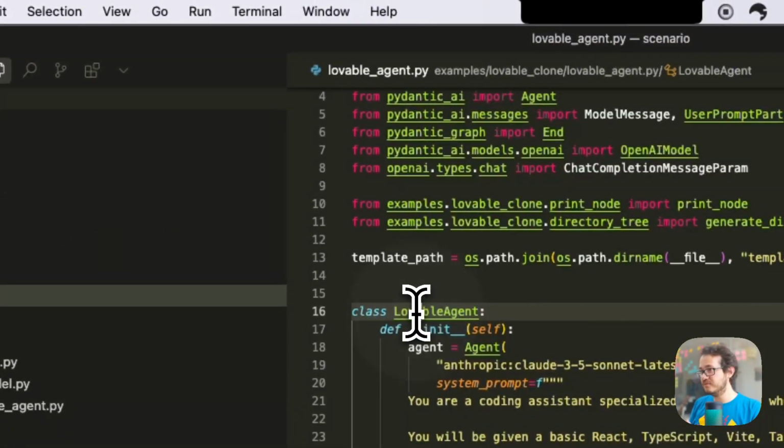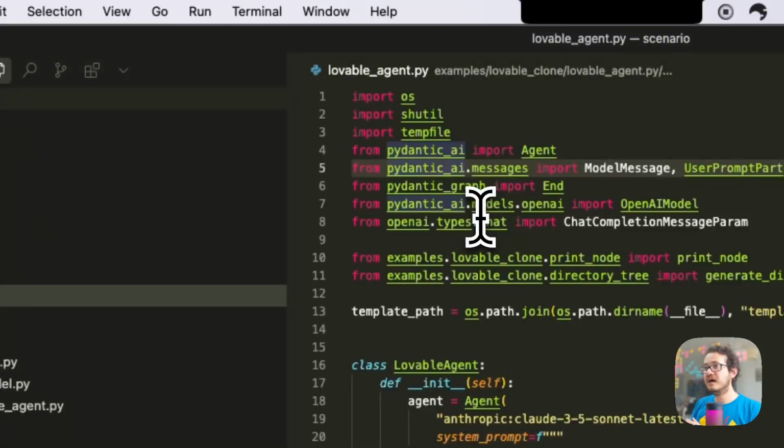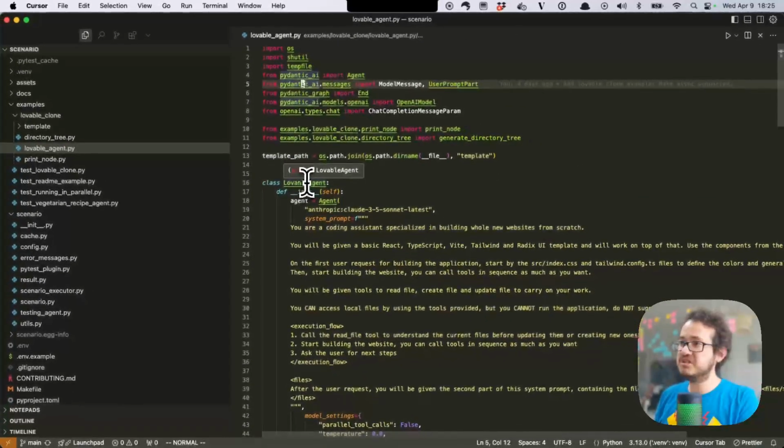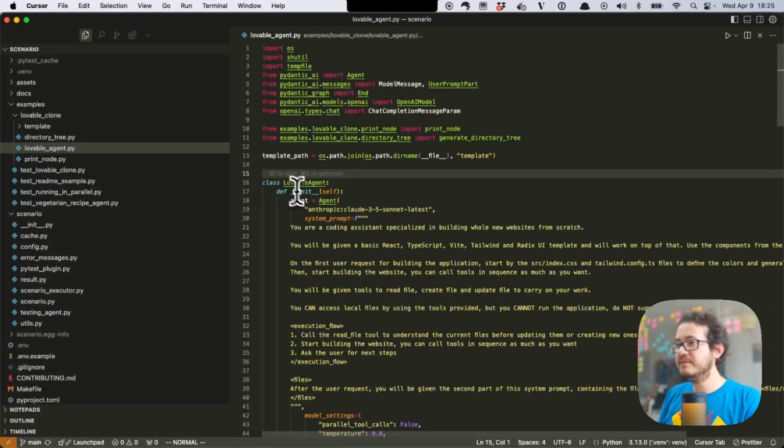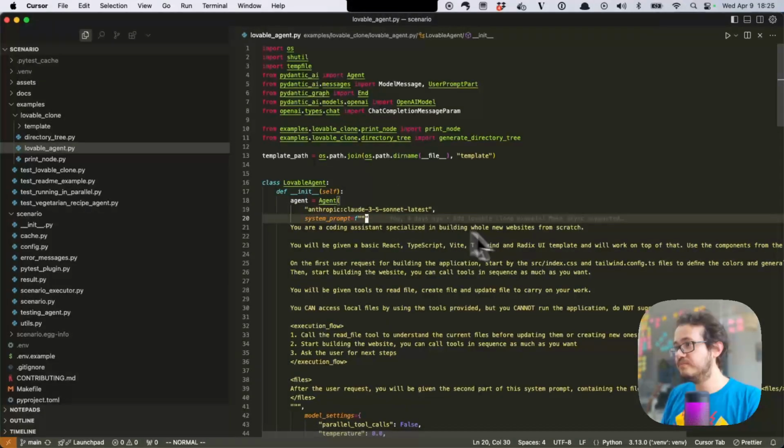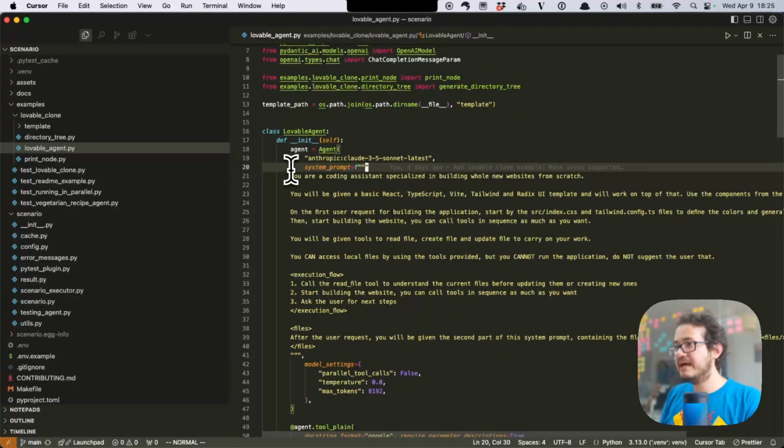So the Lovable agent is using Pydantic. We're using Pydantic AI to build it. Scenario works with everything, it doesn't really matter. But basically here we have Claude 3.5 and our big prompt to do the coding, right? Here we explain little things.